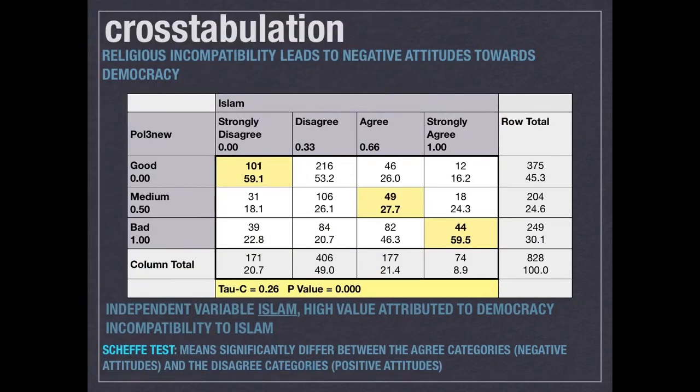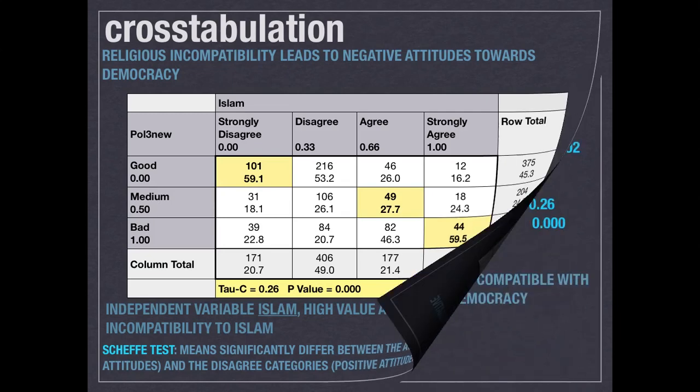The last cross-tabulation tests my third hypothesis. The relationship lies on the main diagonal, indicating a positive relationship between the dependent and independent variables. The moderately strong tau c value of 0.26 indicates that religious incompatibility is acceptable, explaining negative attitudes towards democracy. The extremely low chi-squared value is statistically significant, and it is very unlikely that the results are due to chance, disproving the null hypothesis. A further examination of the Scheffe test confirms this divide between negative and positive attitudes.